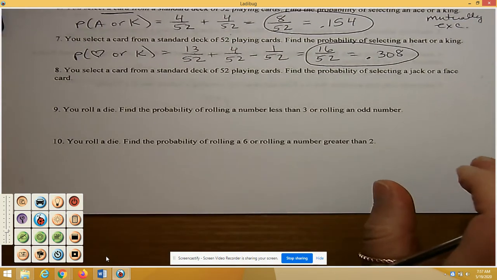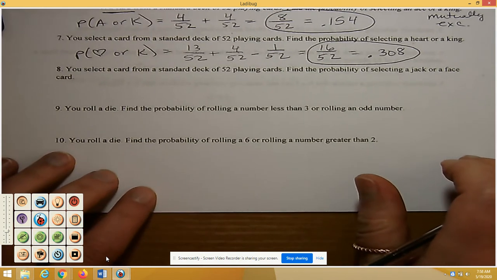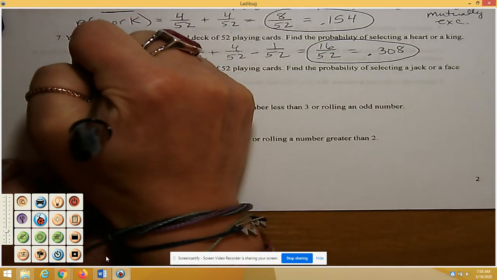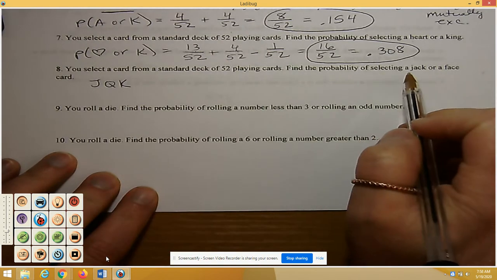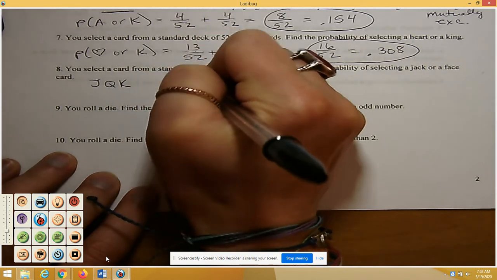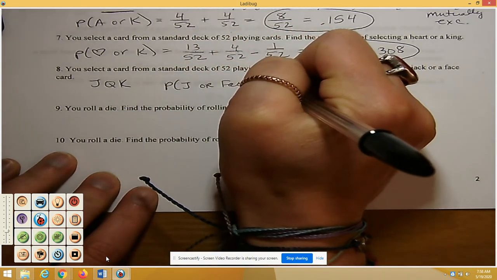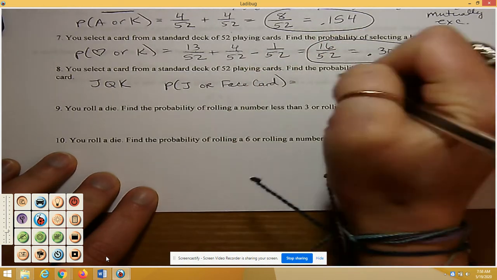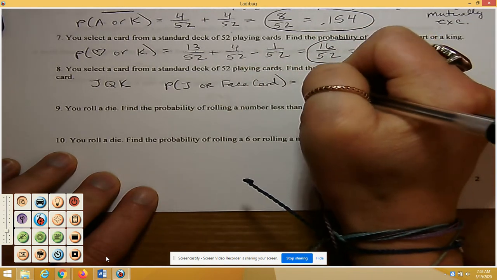Okay, so those are the 2 examples that are drawn out above. Number 8, we just talked about a minute ago. So remember, a jack, queen, and king are all face cards. And I want the probability of a jack or a face card. So the probability of a jack, there are 4 jacks out of the deck of 52.